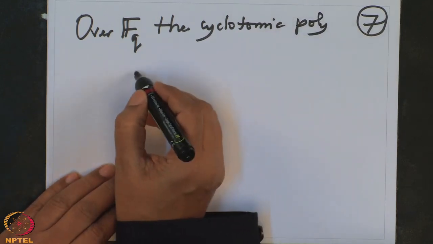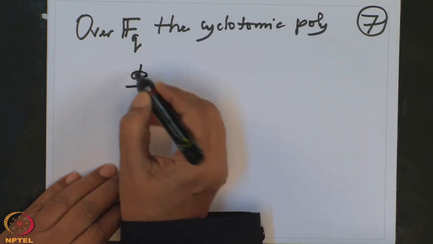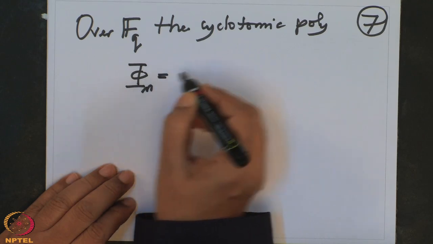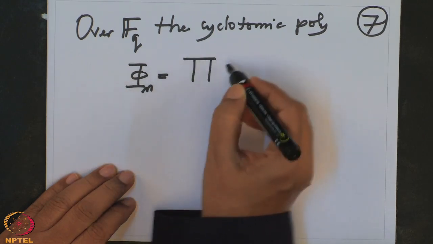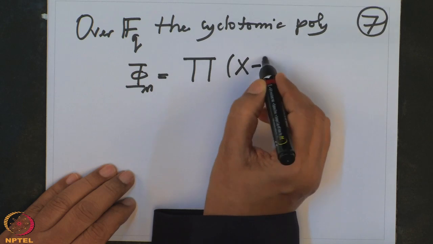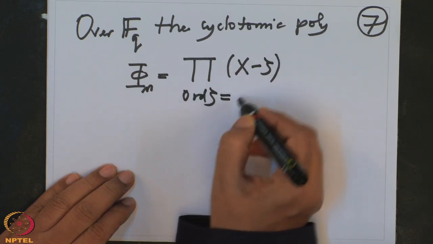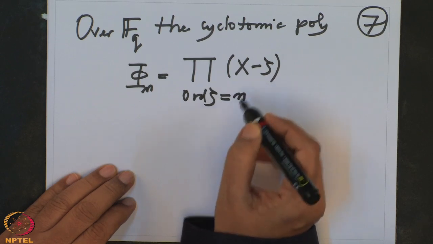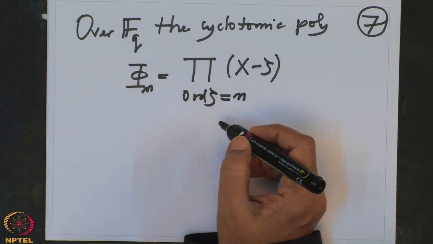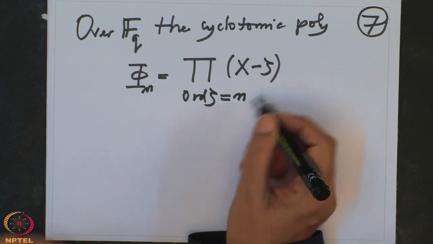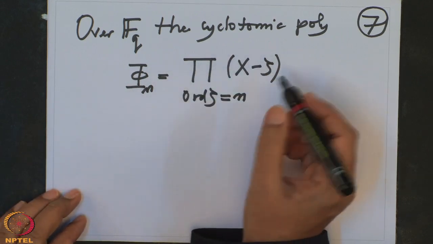What is the cyclotomic polynomial? You take phi of n, that means you take all elements of order n, the product of x minus zeta, where the order of zeta is n. This is a cyclotomic polynomial.